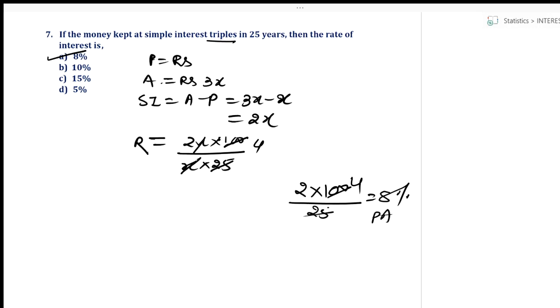So it's so simple. Not necessarily all the questions have to be solved in the longer approach. When the time is minimal and you have to attempt maximum number of questions to maximize your score, tricks do matter. Fine. Let's move on to the next question.